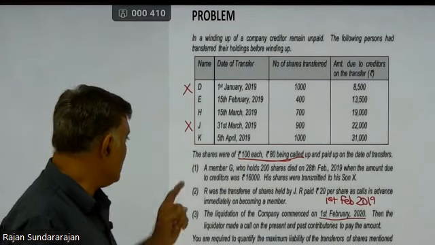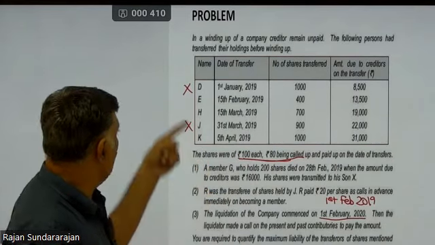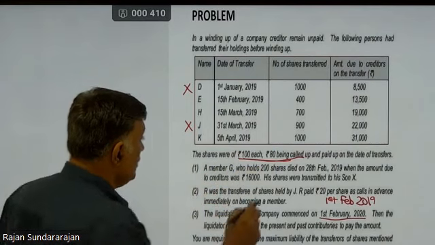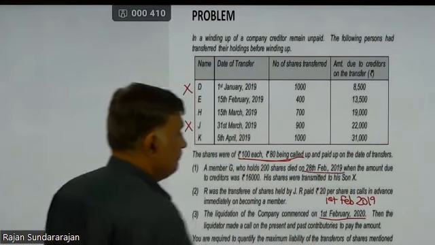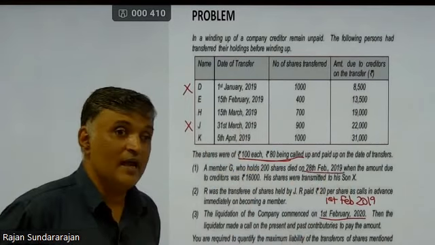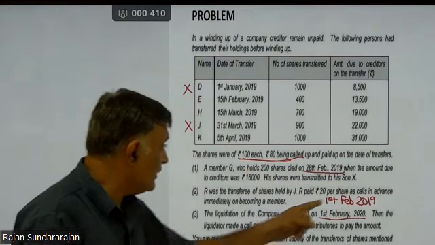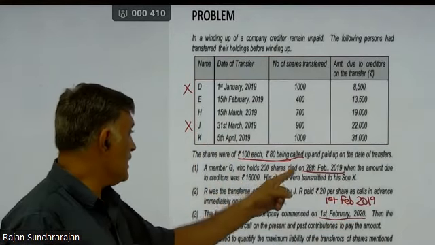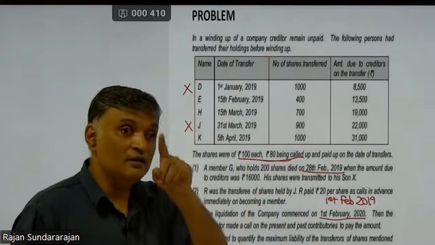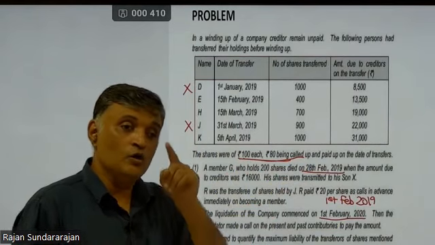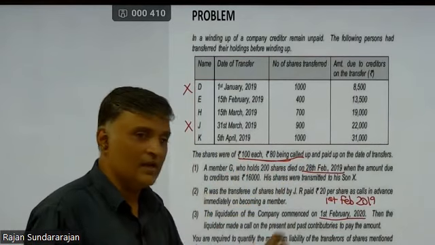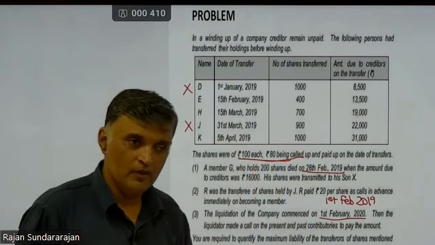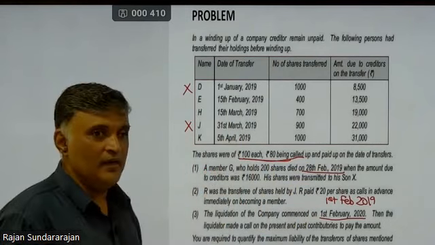First adjustment, they say a member G, who is nowhere here, held 200 shares and died on 28th February 2019. G died on 28th February 2019. What is the cutoff date? 1st of February 2019. So G was a shareholder till 28th February 2019. Don't you feel that he is well within that 1 year limit? So he will be liable to contribute, number one. But what happened? He died. So for the brief 1 month period, he was there.